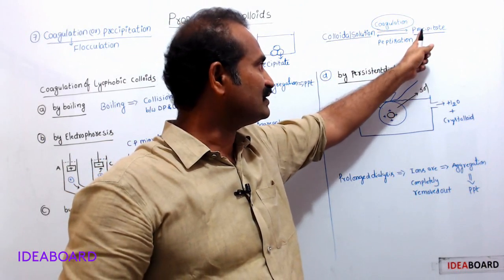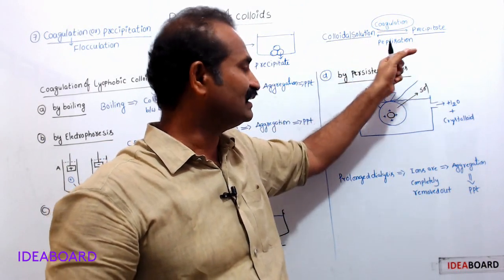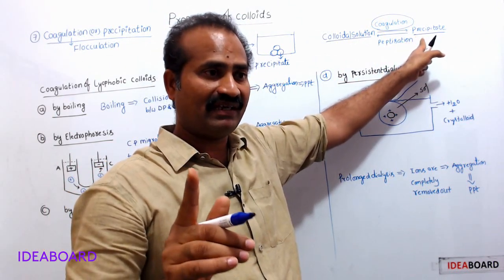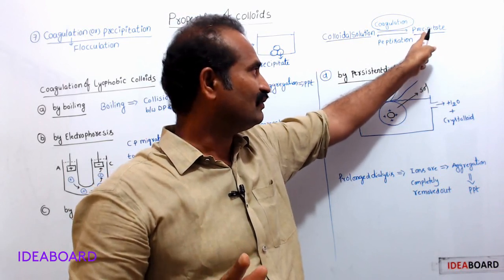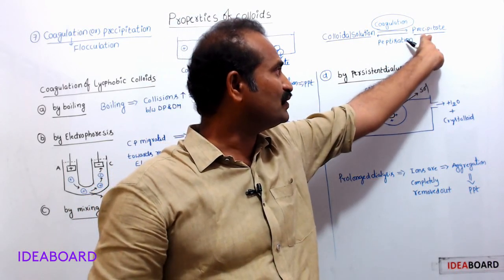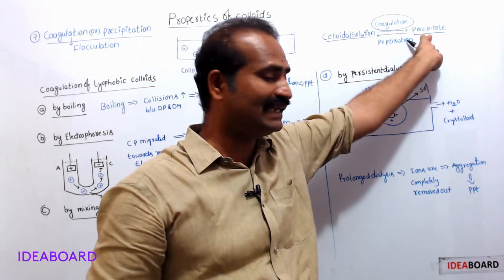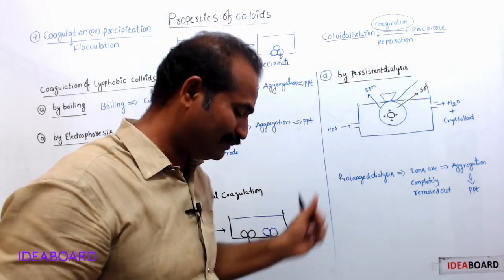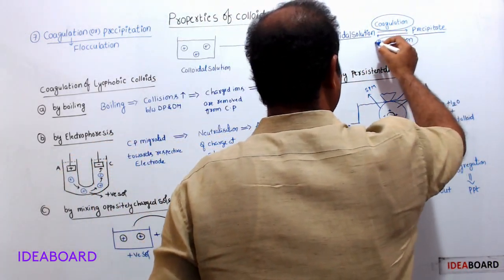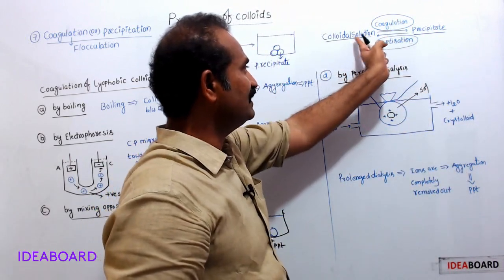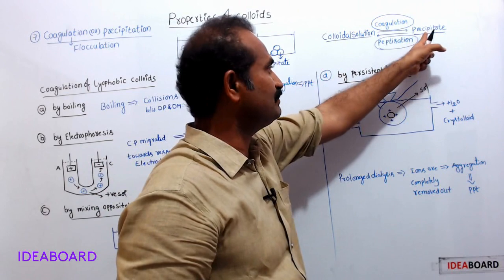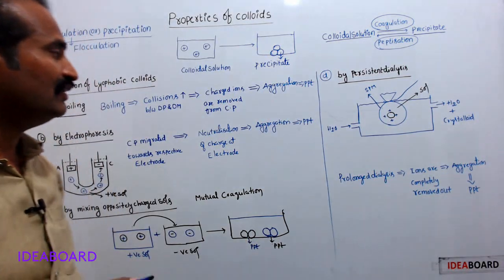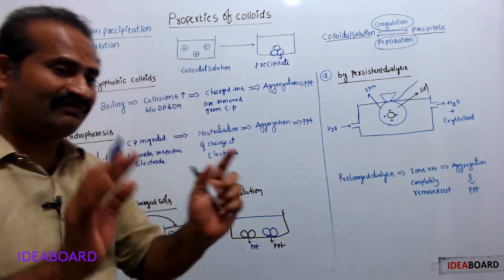Here the opposite process, precipitate to colloidal solution, we already discussed under peptization. Peptization is one of the methods used to prepare colloidal solution. In peptization, the opposite process takes place: freshly formed precipitate is converted into colloidal solution. Therefore coagulation means colloidal solution to precipitate, and peptization means precipitate to colloidal solution. These two processes are opposite processes. Now this is about coagulation, precipitation or flocculation.